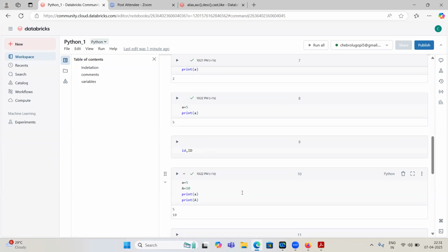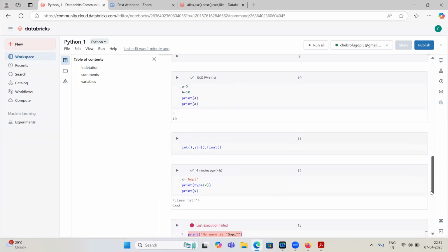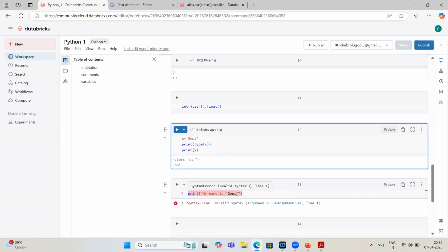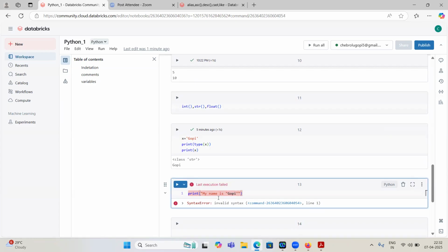Okay, and then what we are seeing: we can use single quotes or double quotes for strings, and both are the same. If some text is surrounded by double quotes, you should not use double quotes inside it; you can use single quotes. If some text is surrounded by single quotes, you should not use the same single quotes again; you can use double quotes. How to deal with this type of invalid characters, we will see on Friday.